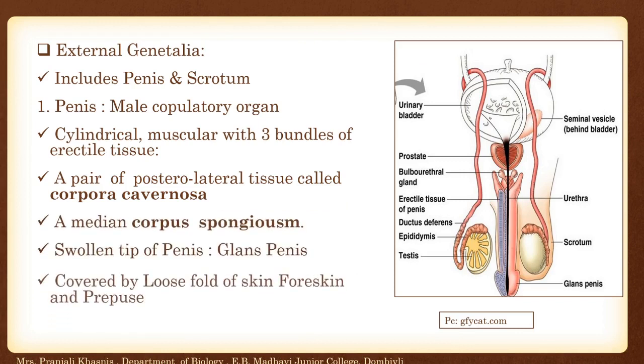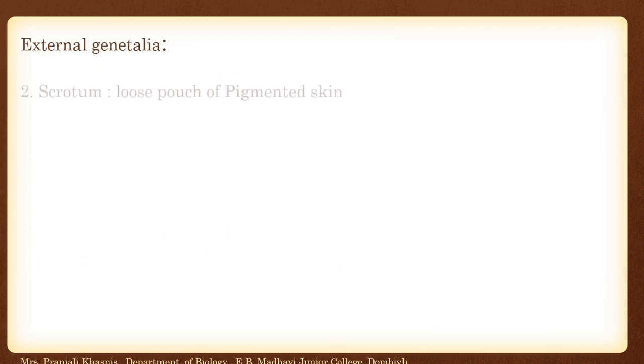The penis is the male copulatory organ, cylindrical and muscular with three bundles of erectile tissue. A pair of posterolateral tissues called corpora cavernosa, and a median one called corpus spongiosum, having a swollen tip of the penis called glans penis, covered by a loose folded skin called foreskin or prepuce.